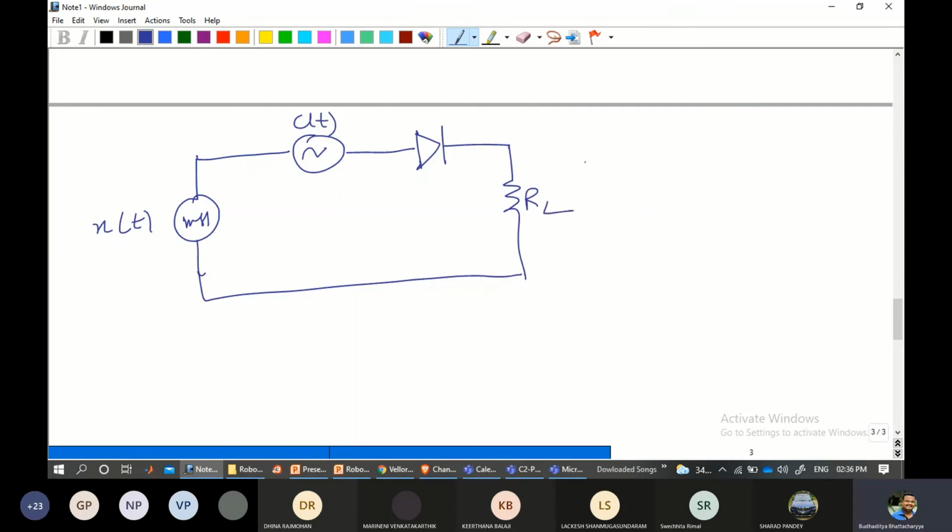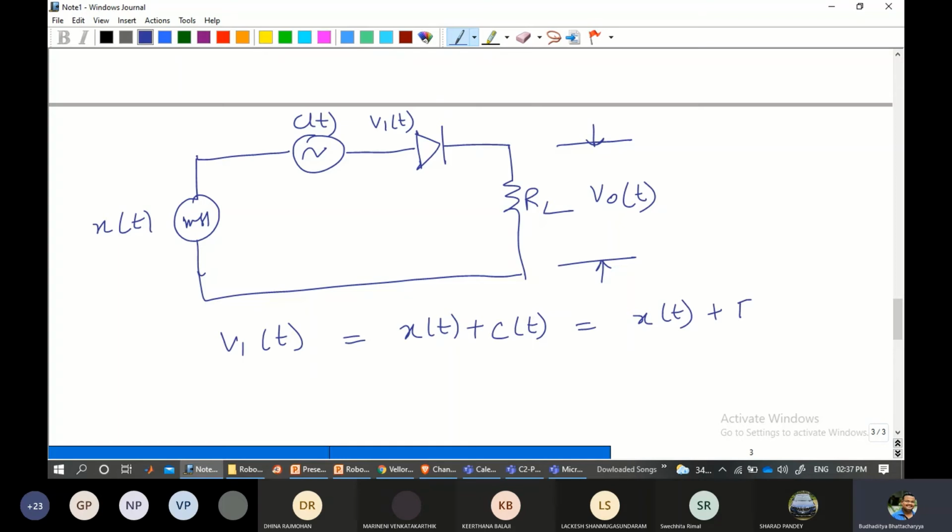The advantage of this particular process is that it is very easy to generate, and this is the output, V naught of t, if I consider. This is also where the diode is acting as a switch. What is the meaning of that? Just understand this carefully. V1(t), which is out here somewhere, will be nothing but x(t) plus c(t). In general we can write x(t) plus Ec cos of omega c t. So this is the structure of V1(t).